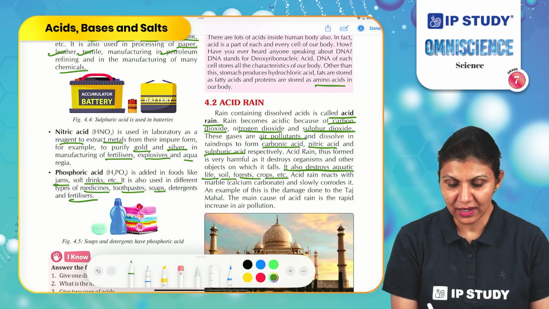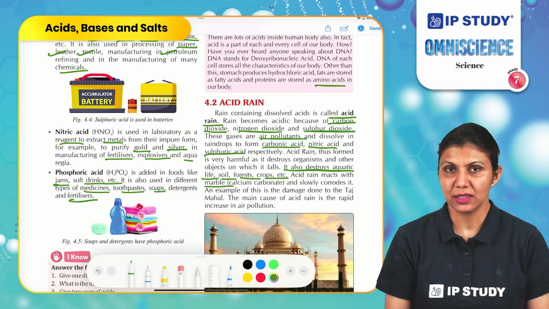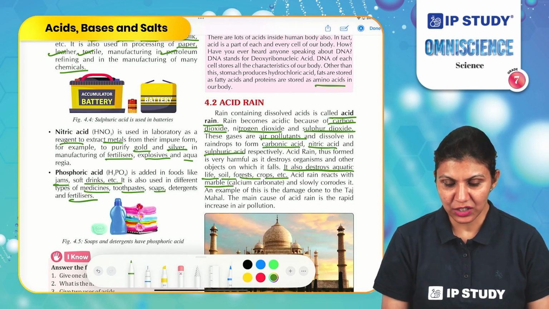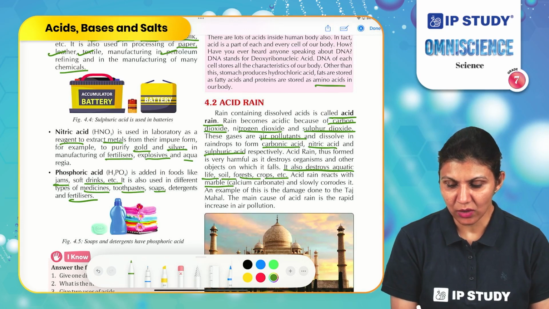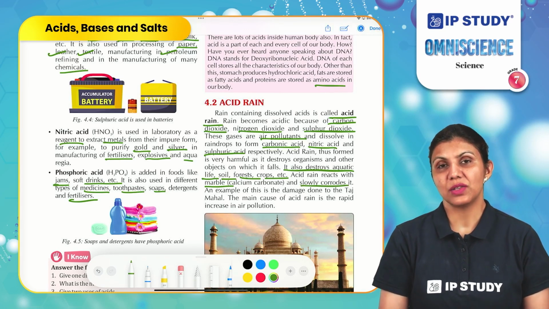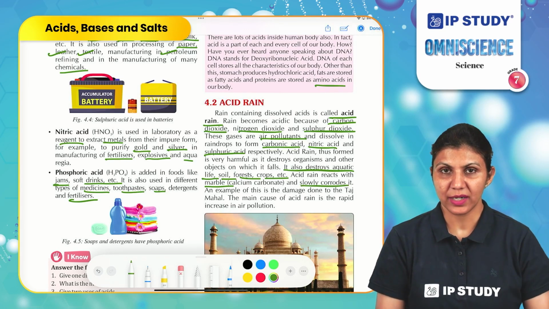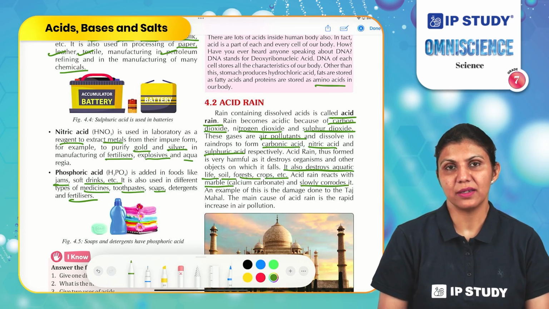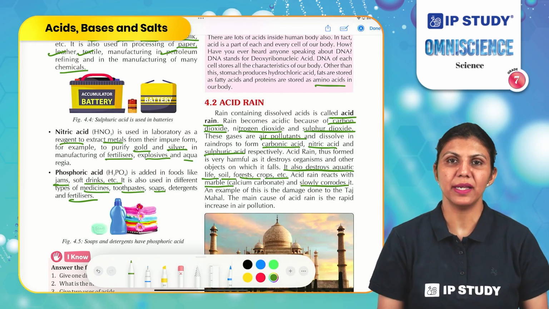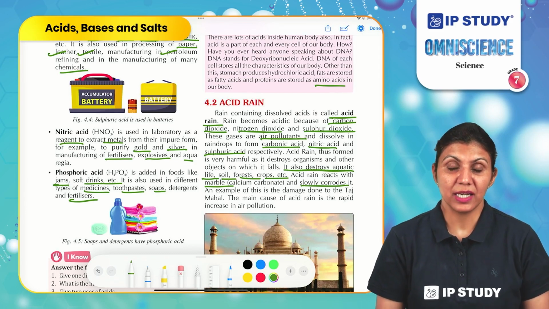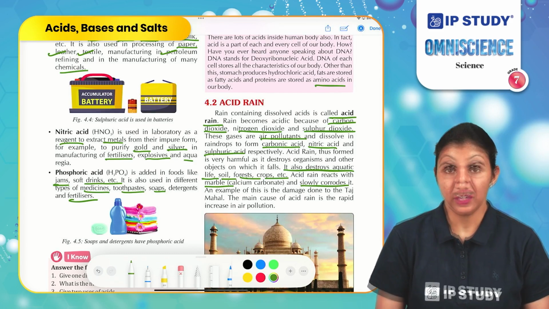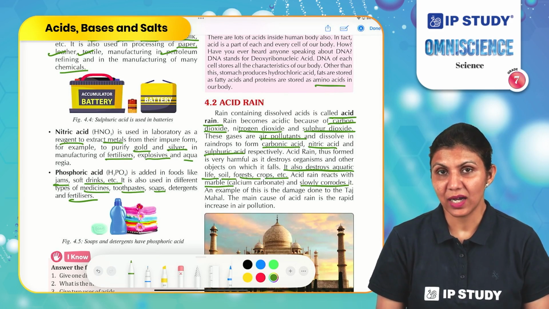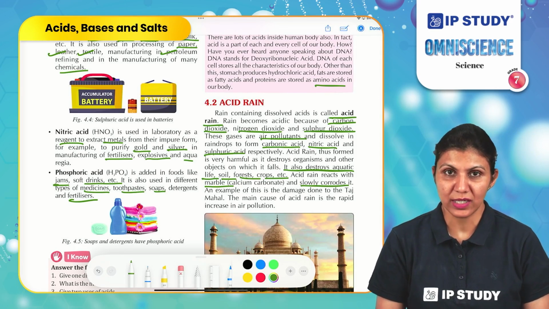Acid rain reacts with marble, which is a compound of calcium carbonate, and slowly corrodes it. That is why the Taj Mahal has been corroded over the years. So what was the case here? The Taj Mahal was surrounded by many industries which were releasing these pollutants into the atmosphere. It is placed in Agra, and Agra is a tourist place because of many monuments there.